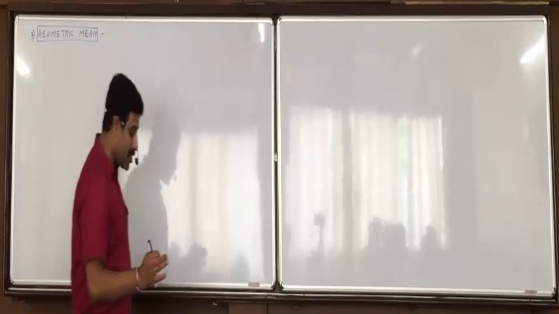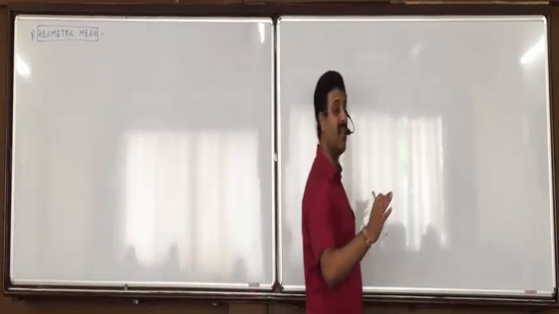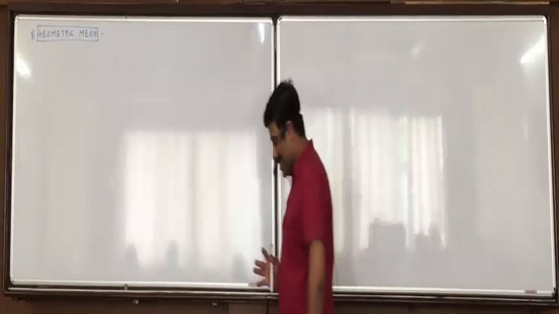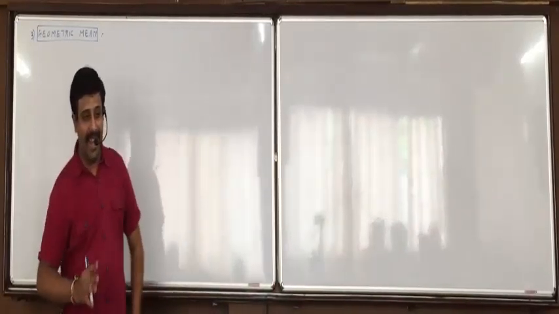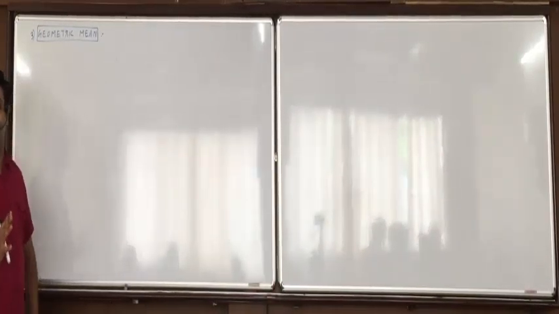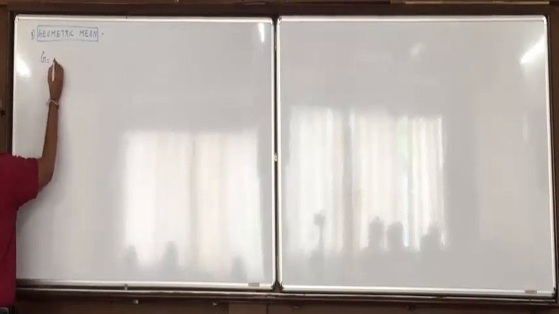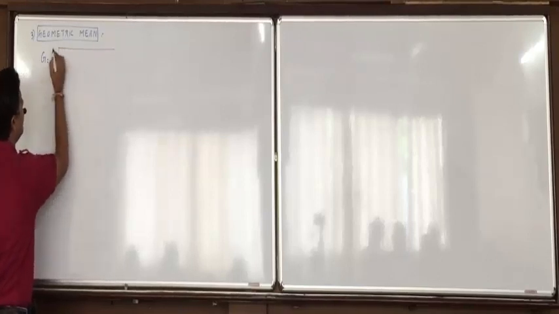Now what does this geometric mean? It is a very simple definition. It is the nth root of the product of n number of observations. Meaning to say, understand it? Nth root.